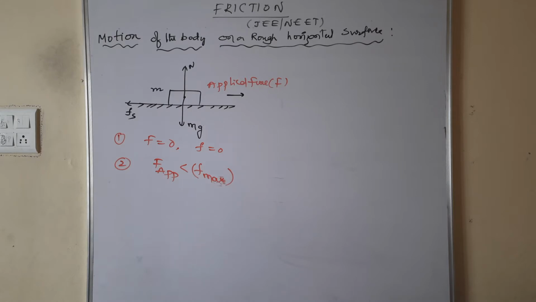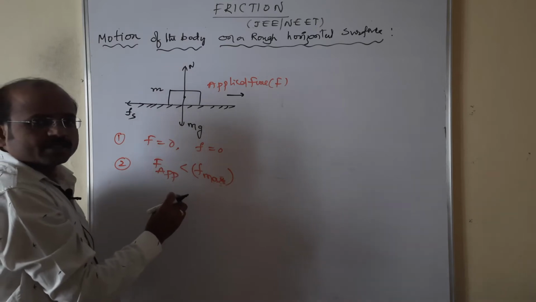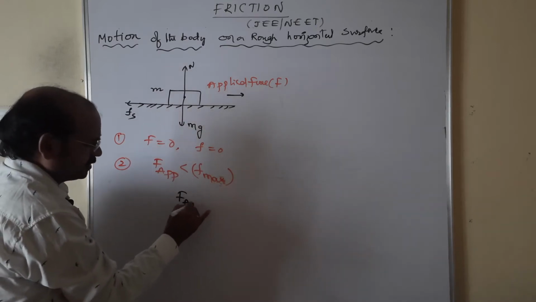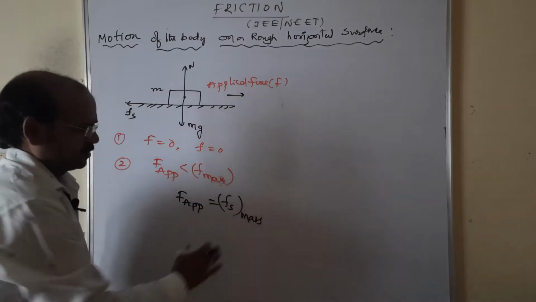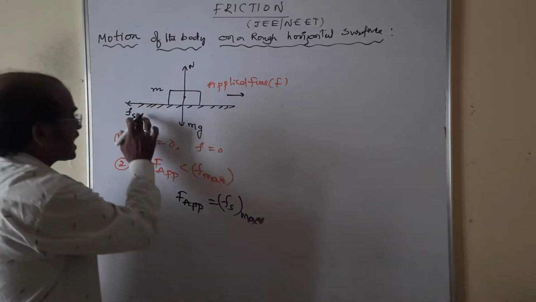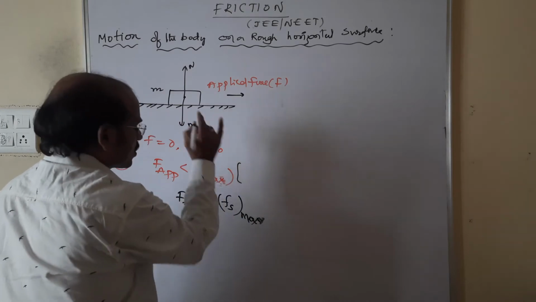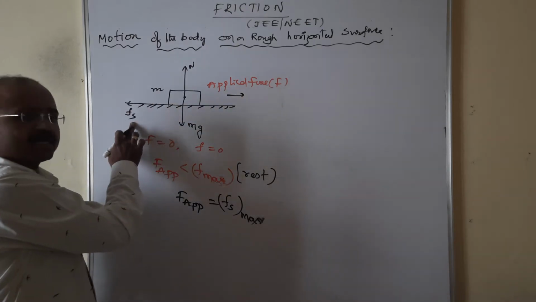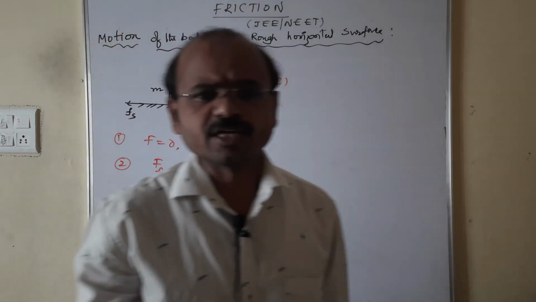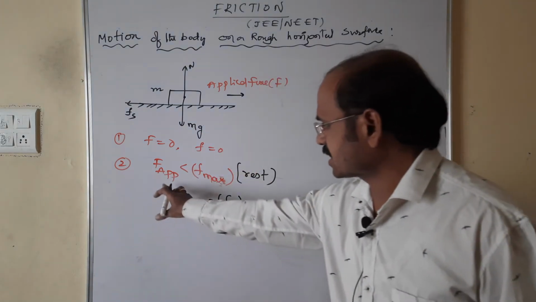So when the applied force is less than Fs maximum, this applied force is balanced by the static frictional force, that is F applied is balanced by Fs, which we can also write as Fs maximum. This is static friction, because the block does not move; it is at rest, since applied is less than static. Therefore the block does not move on the rough horizontal surface. This is case number 2.